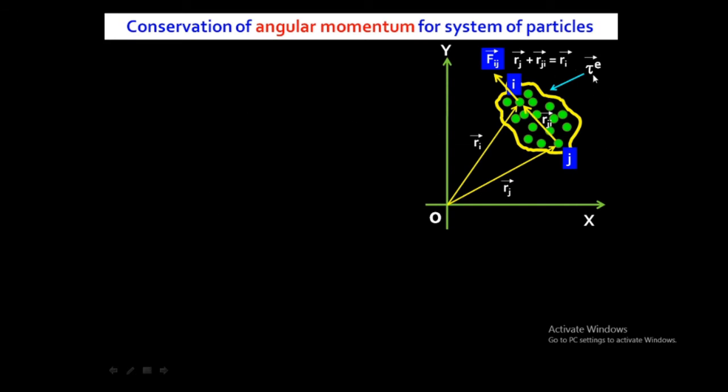And what is this tau e? Tau e means the external torque acting on the system of particles. Why are we talking about torque here? Because we are talking about angular momentum. If a certain object is in rotational motion, a certain torque is acting. I already told you in the last lecture what torque is. If the external torque acting on the system of particles is zero, then we can say that angular momentum is conserved.